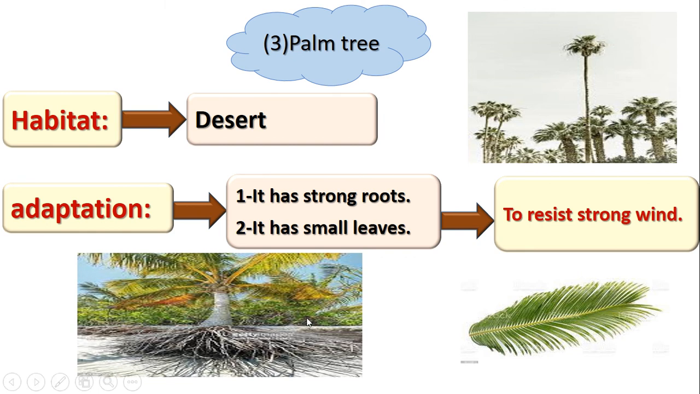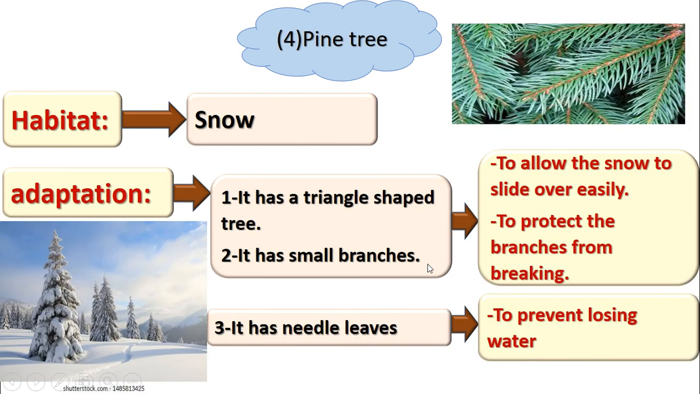Number 2, it has small leaves. These small leaves also protect the palm tree from the strong wind. So how can the palm tree protect itself from the strong wind? It has strong roots and small leaves. Why? To resist the strong wind. Excellent, super.